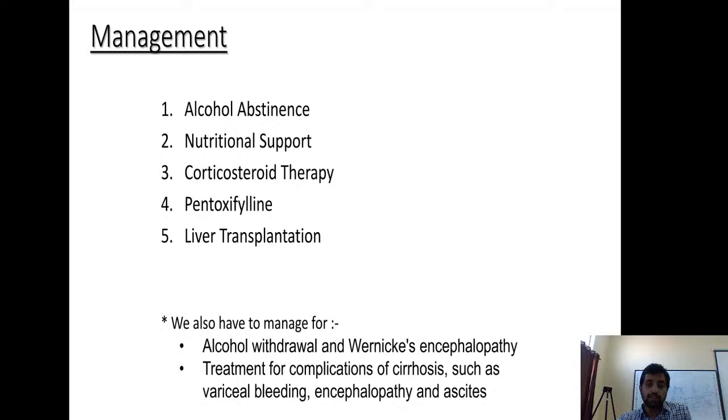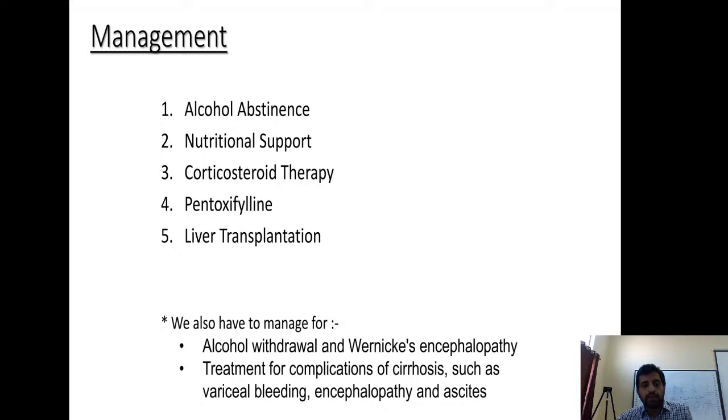Second thing, as good as alcohol abstinence, is nutritional support. Most of the alcoholics are malnourished as such because they don't eat, they keep on drinking. And if they become severe and go into alcoholic hepatitis, because of the fever and constitutional symptoms, they don't try to eat, and they get further malnourished. Treating the patients by giving more than 2500 kilocalories per day has shown improvement as good as corticosteroid therapy in these patients.